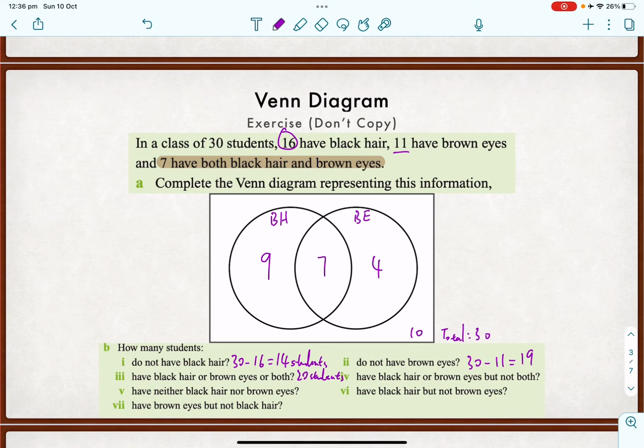Okay, have black hair or brown eyes, but not both. Okay, so we're just counting these two. We're not counting the both, we're just counting these two. So that would be 13.